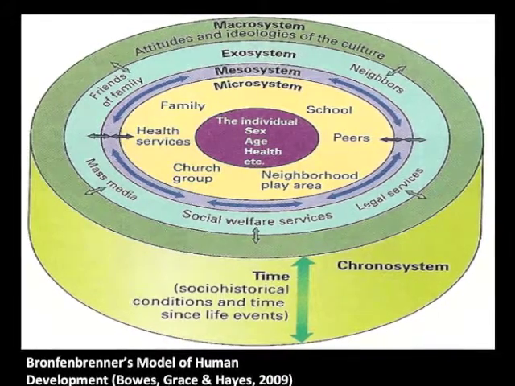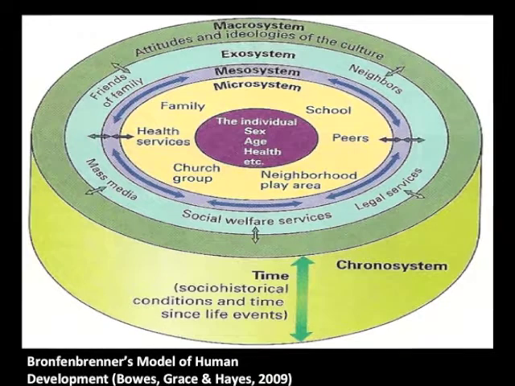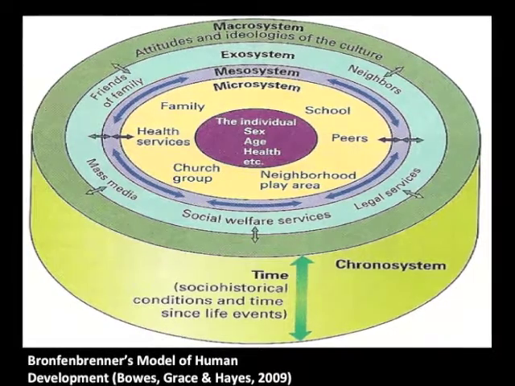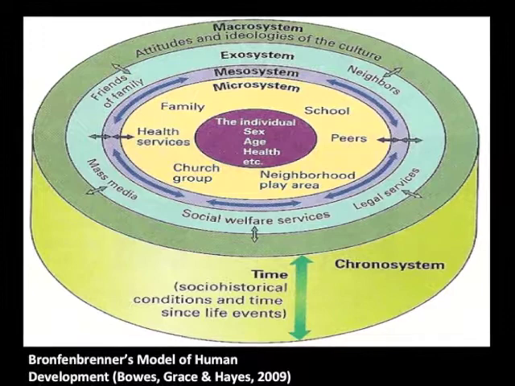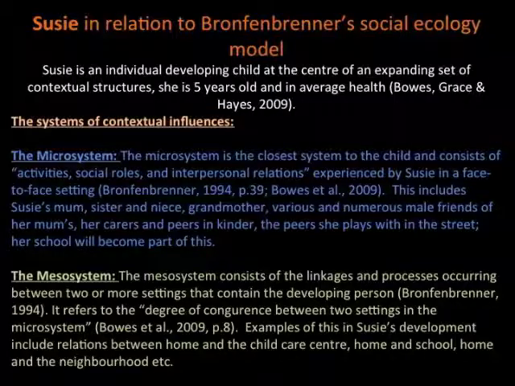These layers interact and relate to each other as the individual develops, and any outcomes depend on these and the individual's reactions to each element over time. Looking at Susie's situation, it can be seen that she has many elements in her microsystem, and some may be having a negative impact on her development. Susie may not experience the kind of nurturing care that would enhance her development at home, but she may have a more positive influence in the care she receives from kinder and from her grandmother.